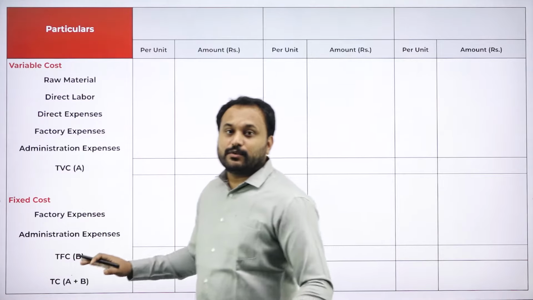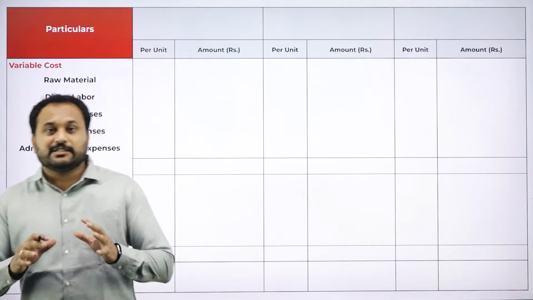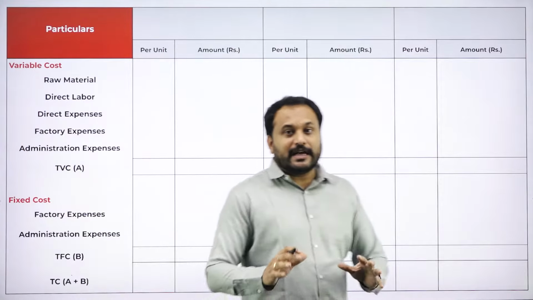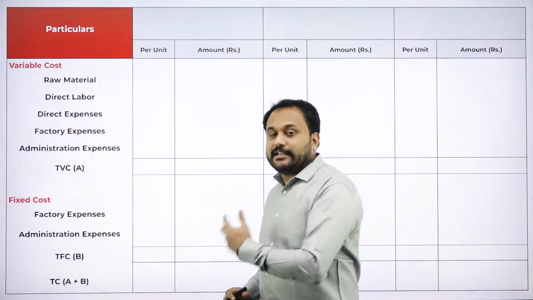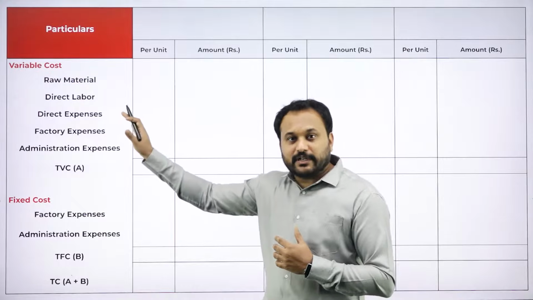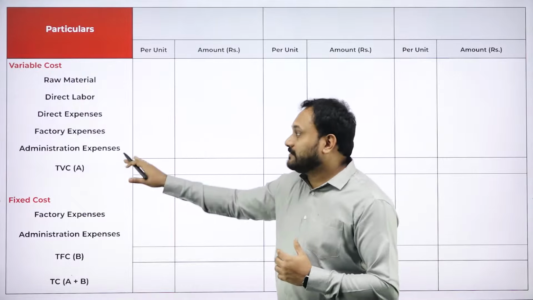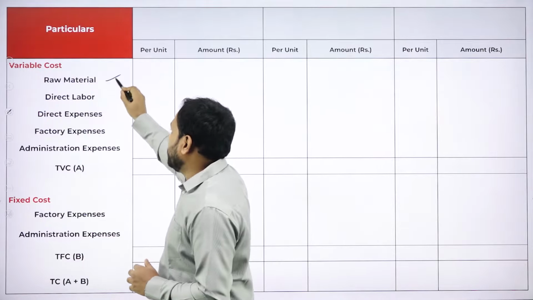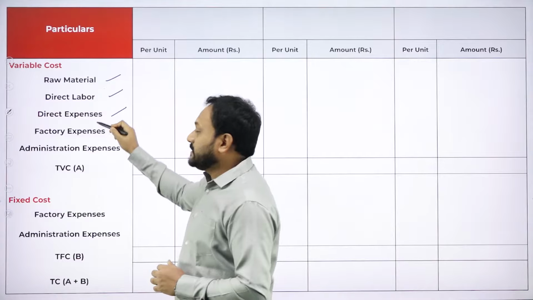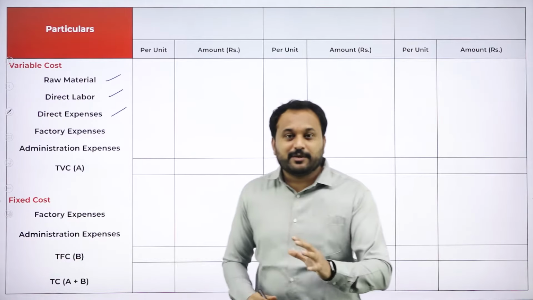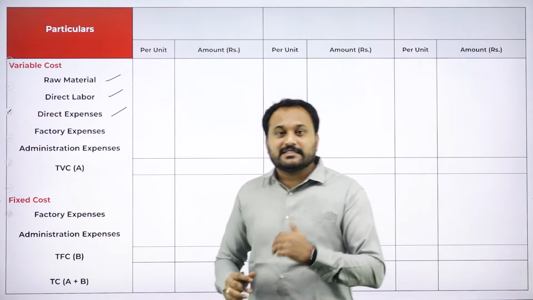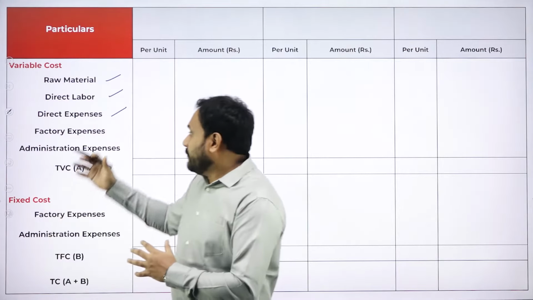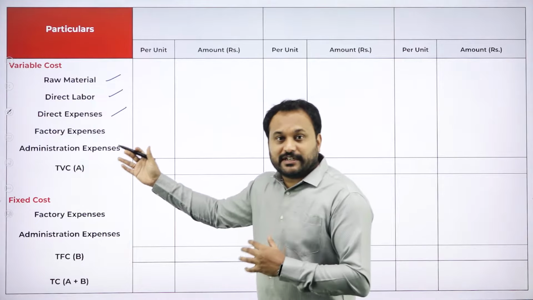I have prepared your tabulation here. This is what the flexible budget tabulation will look like. Please don't mug up the tabulation. I'll tell you how to write the tabulation. The first one is the particulars. In the particulars, we have something called 100% variable cost. Now we have a raw material, direct labor, direct expenses. They are the 100% variable cost. And then we have semi-variable cost, which we have figured out. That is the factory expenses and administration expenses.